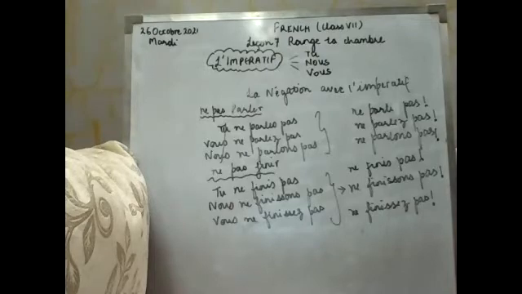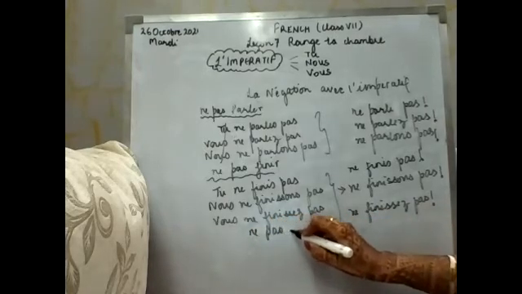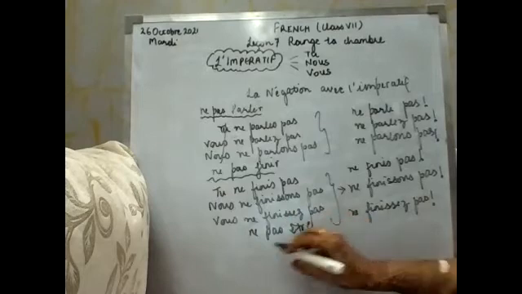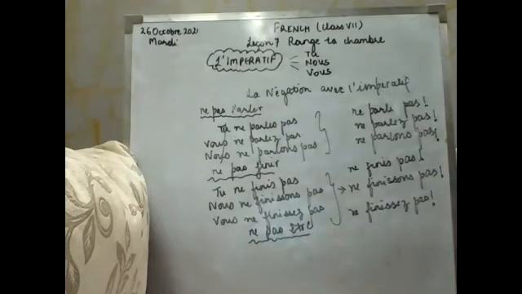Now, one exceptional verb I'll be taking, that is the verb être. Ne pas être. Apart from this, one re ending verb is also left. First, I'm going to discuss one exceptional verb, that is être in negation.